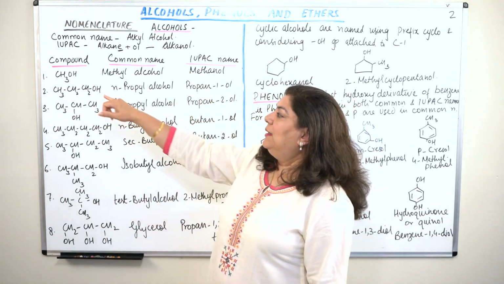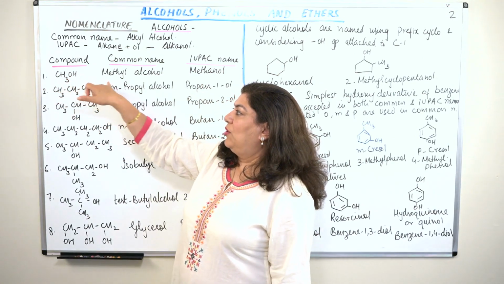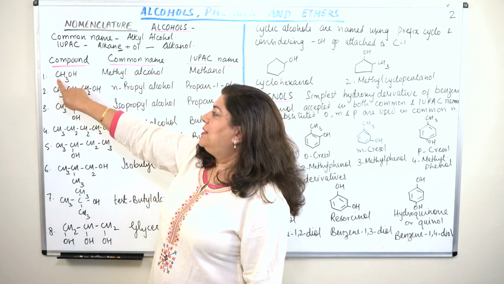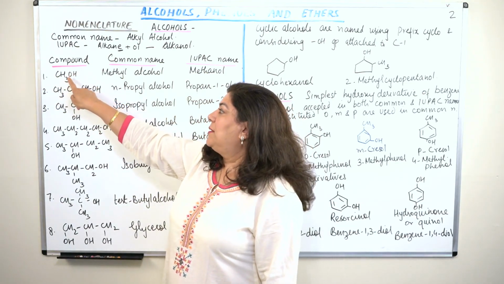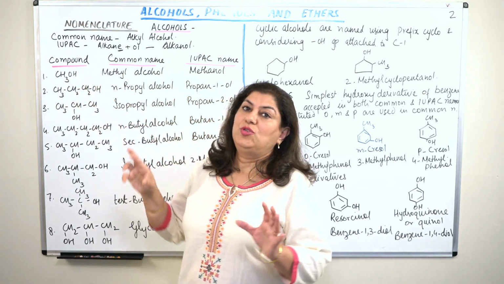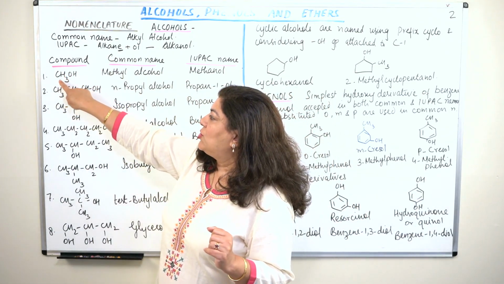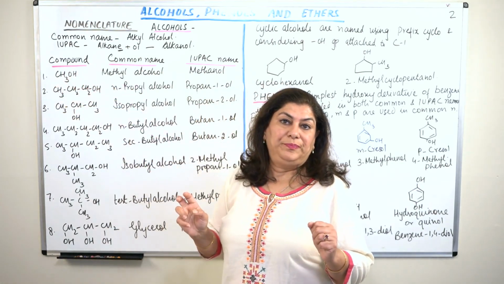For example, take methanol, CH3OH. This is a methyl group and the OH group is known as the alcoholic group. So in common nomenclature, it is called methyl alcohol.